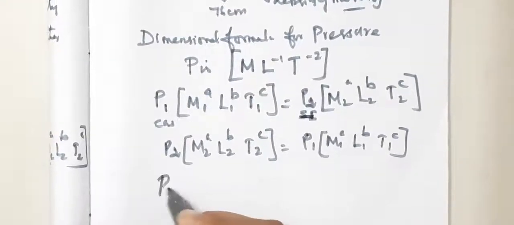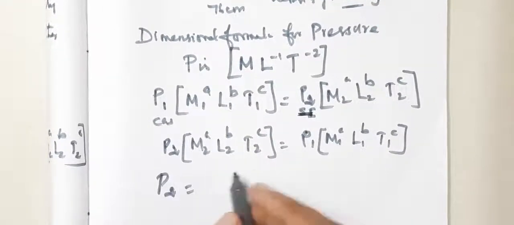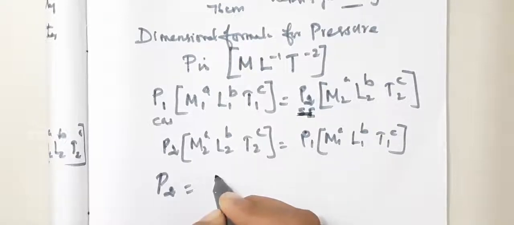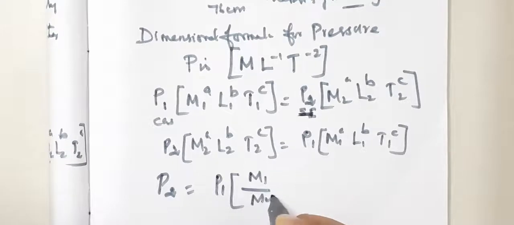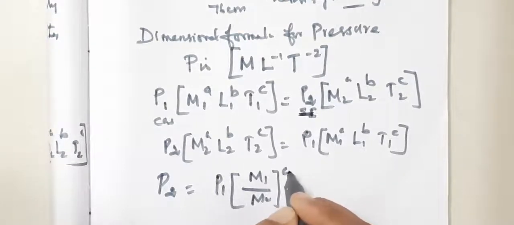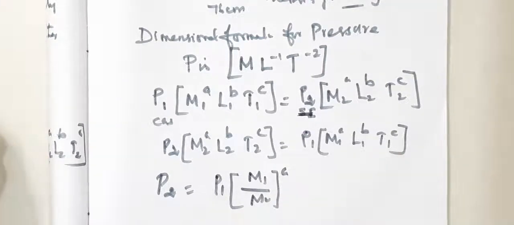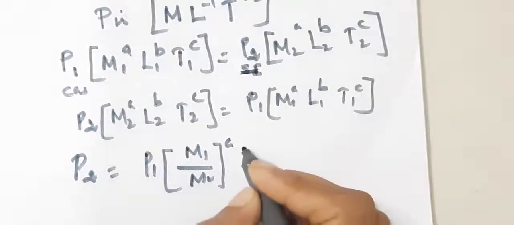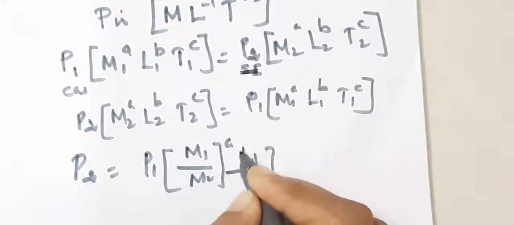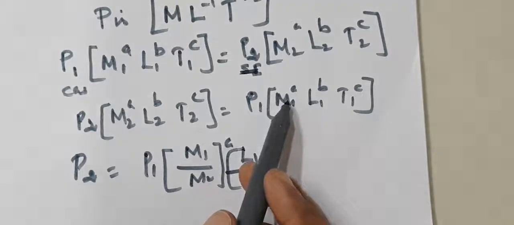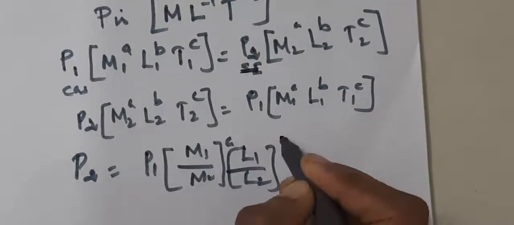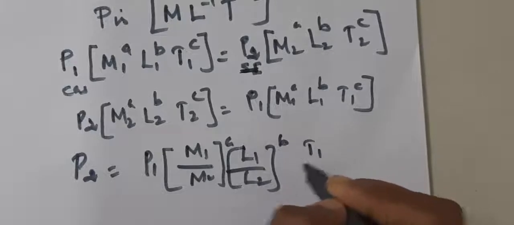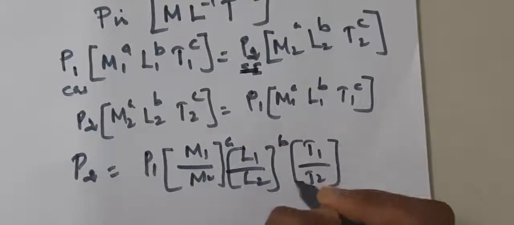So P2 is equal to P1 into M1 by M2 the whole power A, L1 by L2 the whole power B, and T1 by T2 the whole power C.